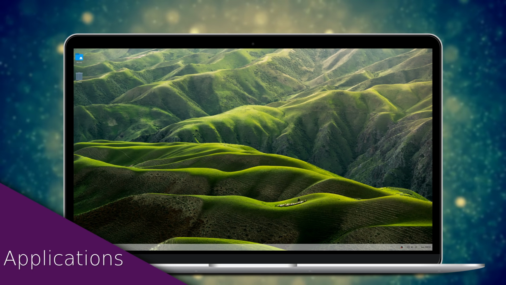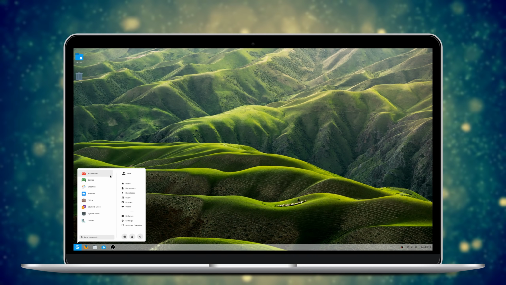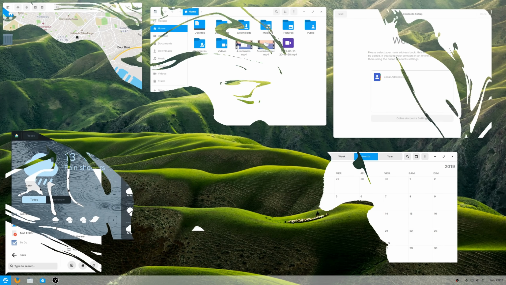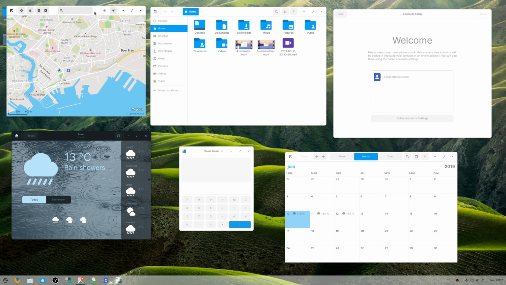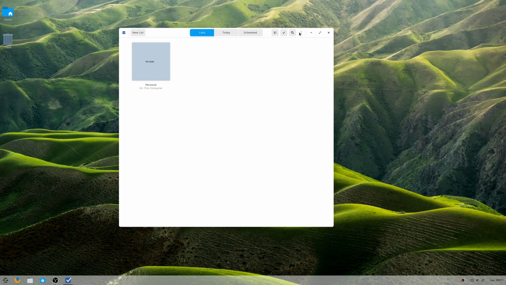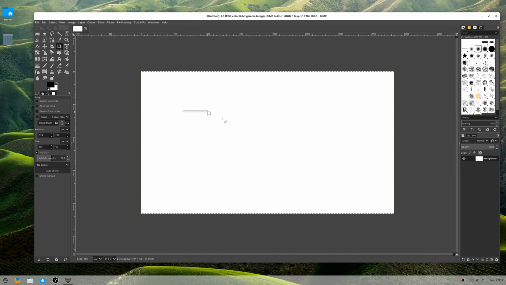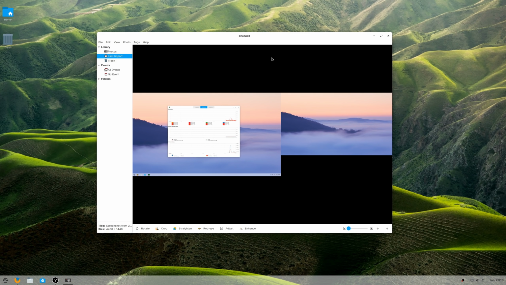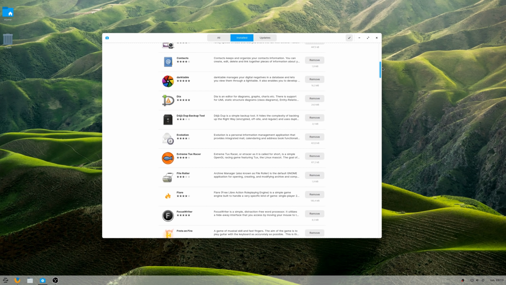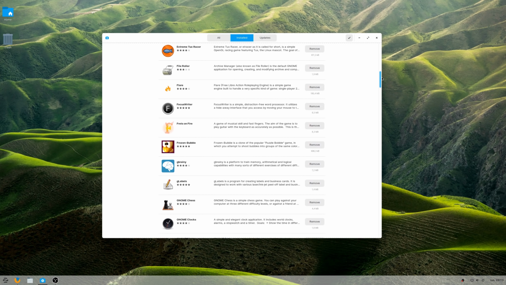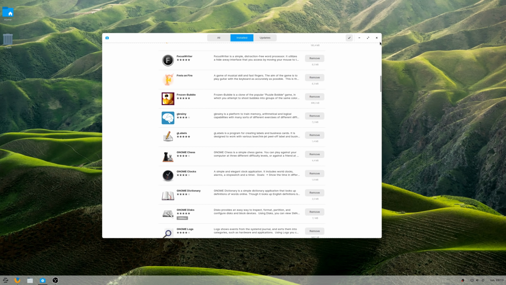Applications. Zorin comes with a big set of apps. Zorin Core comes with most default GNOME software, including Calendar, Maps, Weather, and all utilities. It also adds GNOME To Do, a nice to-do list application that syncs with Todoist, LibreOffice, GIMP, or Shotwell, although they are not necessarily the latest versions of each. It uses GNOME Software for application installation, and while it's no elementary App Center, it's still alright.